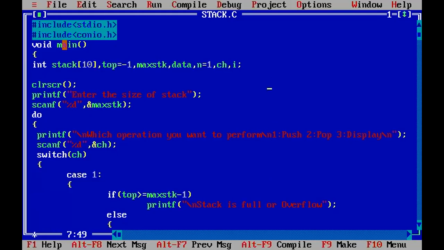Is it visible to all? Is it visible? Yes, yes, sir.